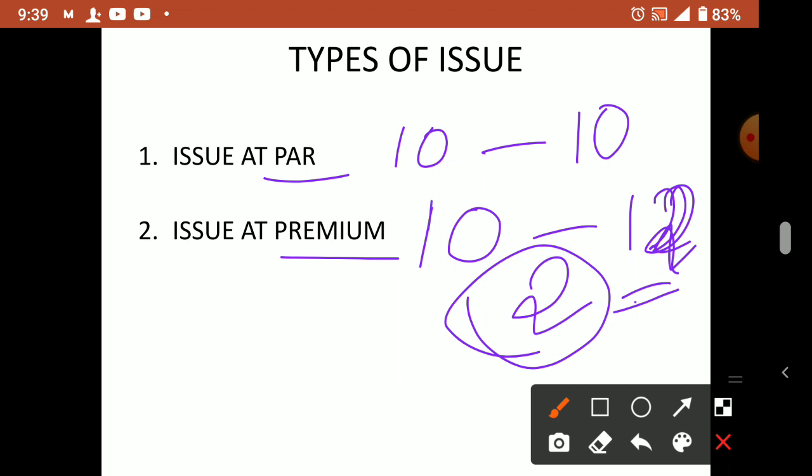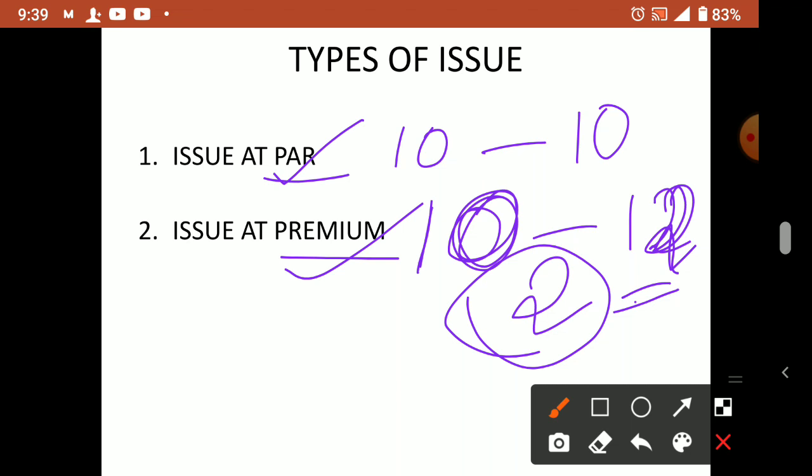So 10 rupees is the original value or the nominal value. When a company issues that type of shares to the public, will the public subscribe? Yes, because only reputed companies, very growing companies, or those doing very well in their industry in the country, issue shares at a premium. For those companies, it may not be a difficult thing. So these are the different types of issue. One is at par, another is at a premium. Par issue and premium issue.